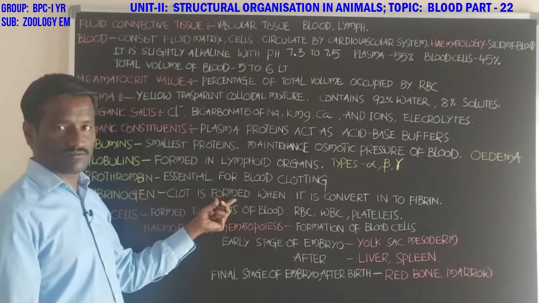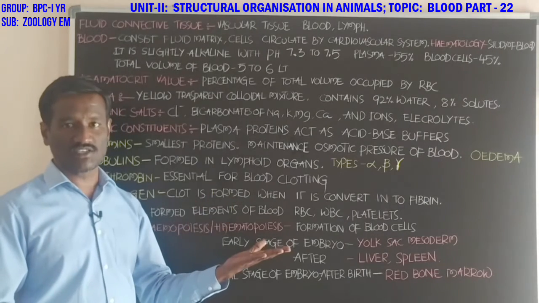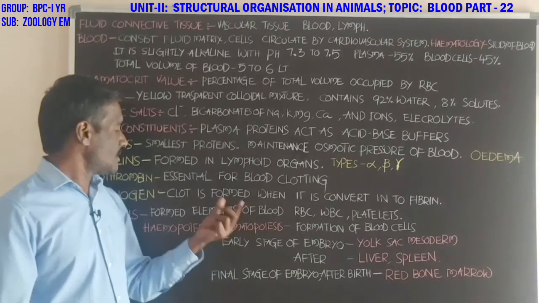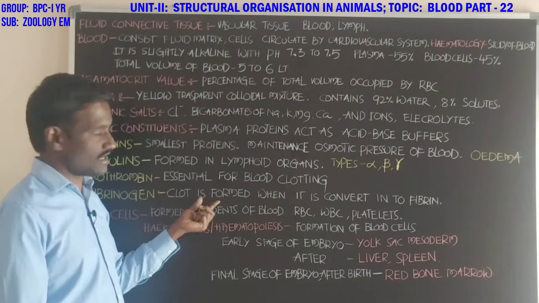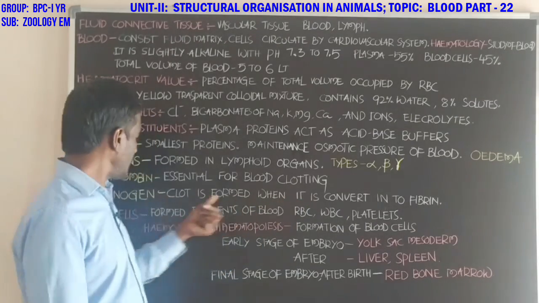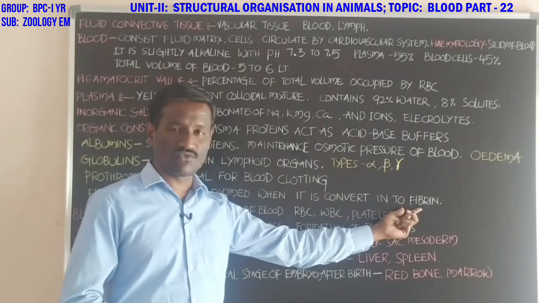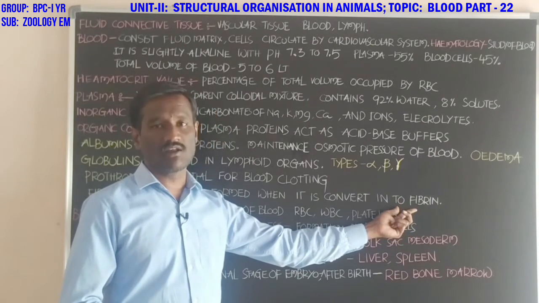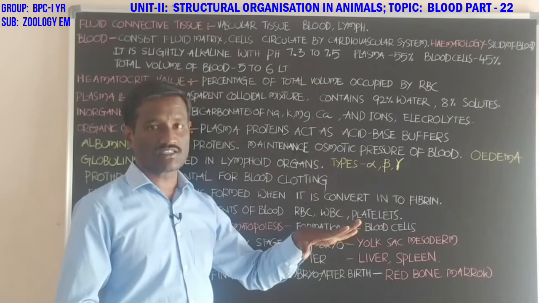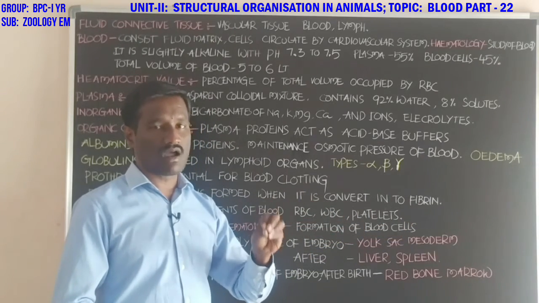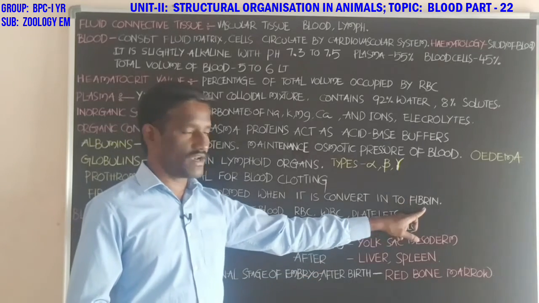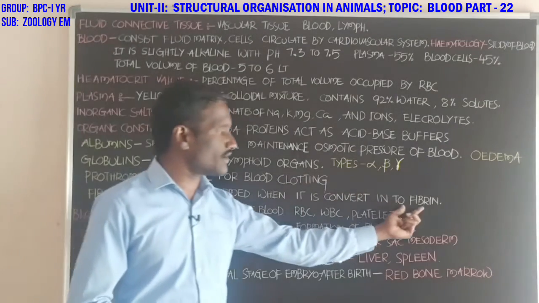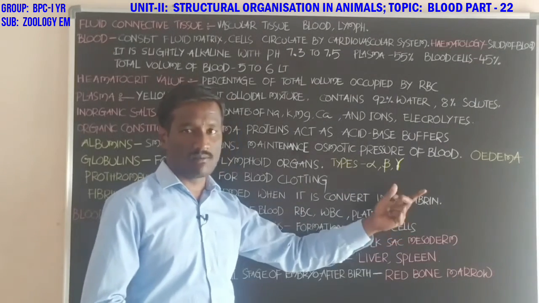Student, a clot is formed when a blood vessel is injured. When the blood vessel is injured, a clot is necessary at that region. The clot is formed when fibrinogen is converted into fibrin. Okay student, fibrin is arranged in the form of a network-like structure, and all the blood cells are trapped in it. Fibrinogen is converted into fibrin and helps in clotting of the blood.